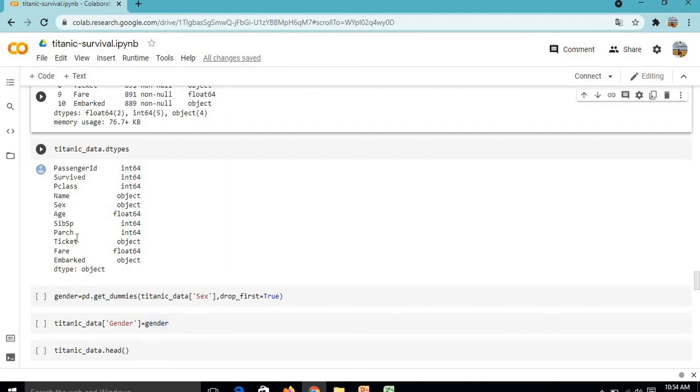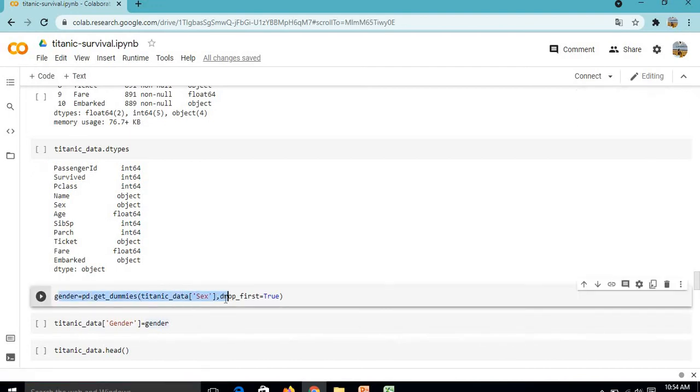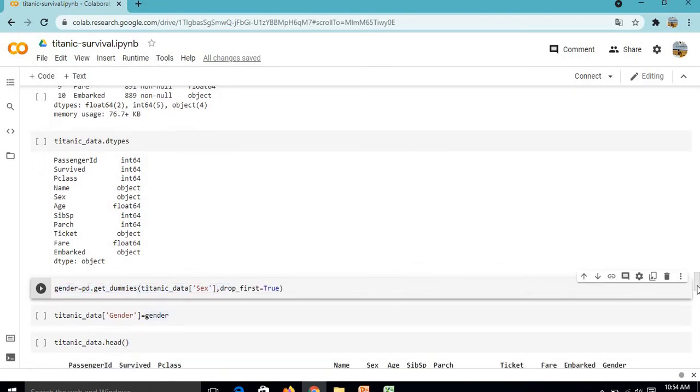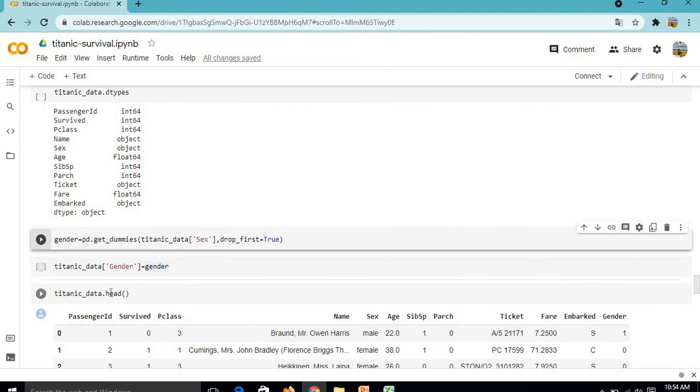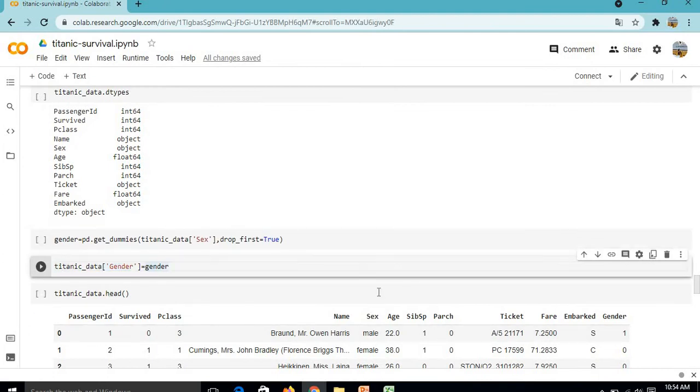For now we will convert the sex column to dummy numbers, and we will use get dummies method here. Now we will add this gender into our data frame. Further we will verify this.